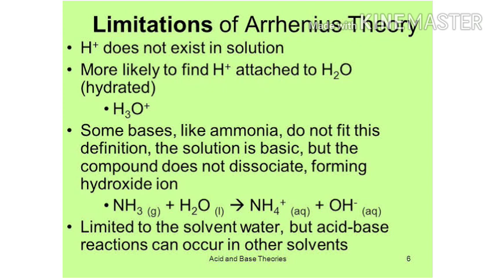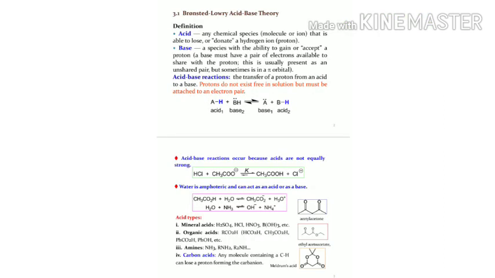Besides this, Arrhenius suggested that only the substance which can donate H+ is acid and which donates OH- is base. But ammonia does not donate OH-, but it turns the litmus paper and it is a base. So this concept is proved to be wrong and needs some revision. So another concept for acid and base is given by other scientists, Bronsted and Lowry, which is known as Bronsted-Lowry acid-base theory.